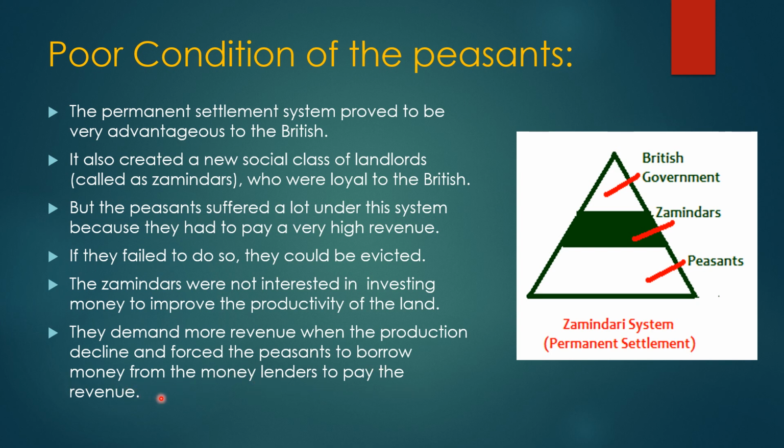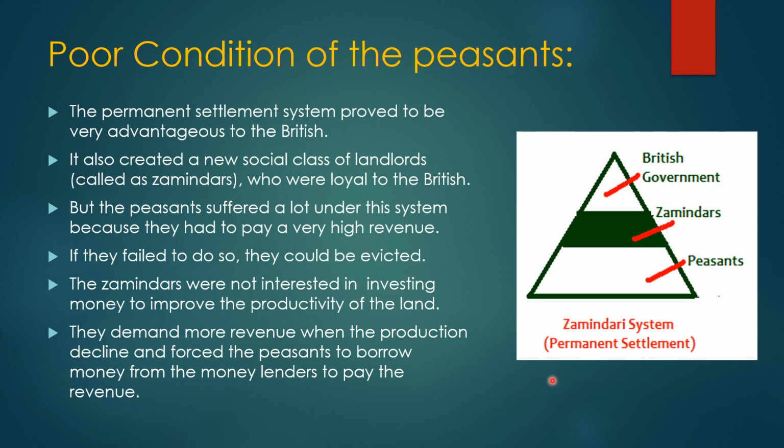They demanded more money even in poor circumstances like natural calamities, drought or flood. Under those conditions it was still compulsory for the farmers to pay the land revenue. If the peasants could not pay, the zamindars forced them to borrow from moneylenders to pay it.